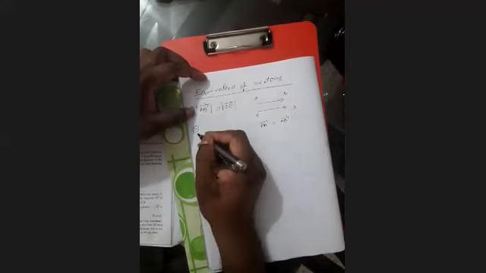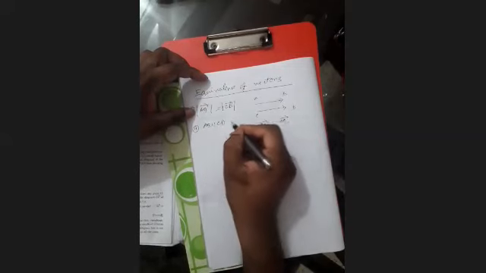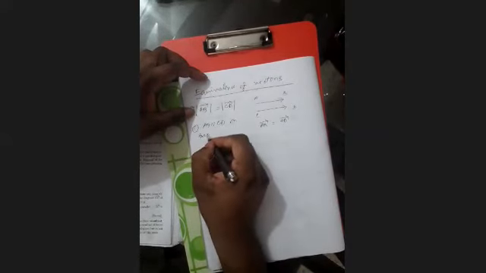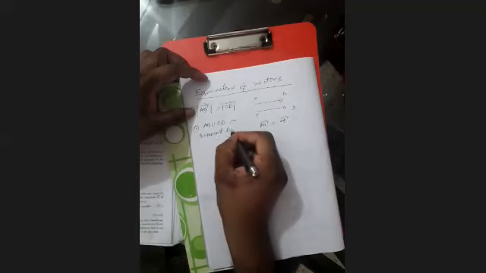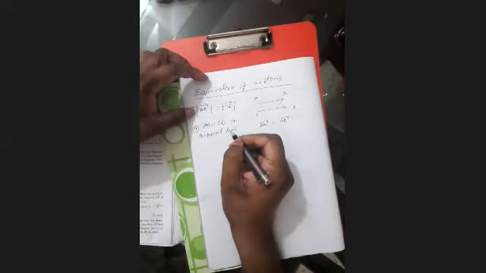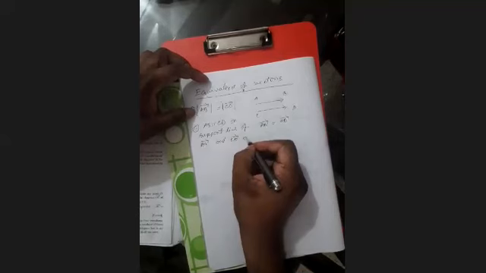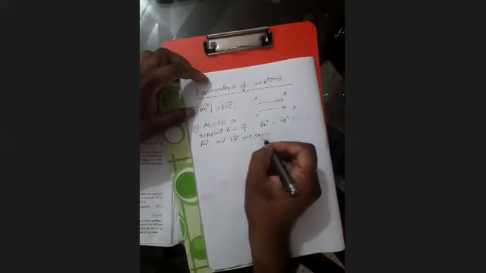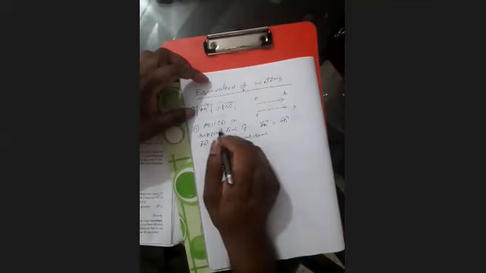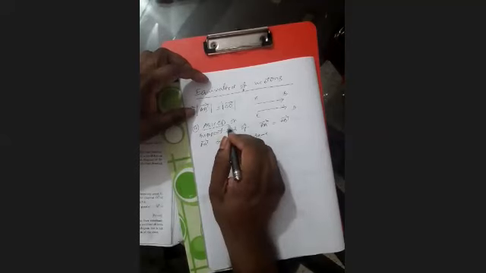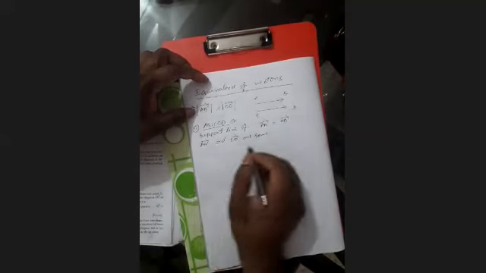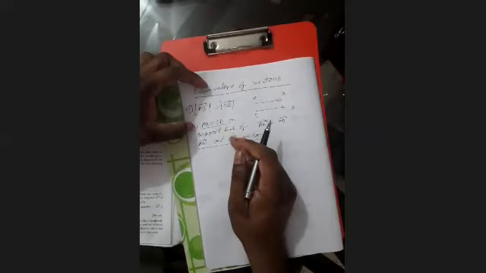Second condition: AB is parallel to CD, or the support lines of AB and CD are the same. It may be parallel, or the support line may be the same.